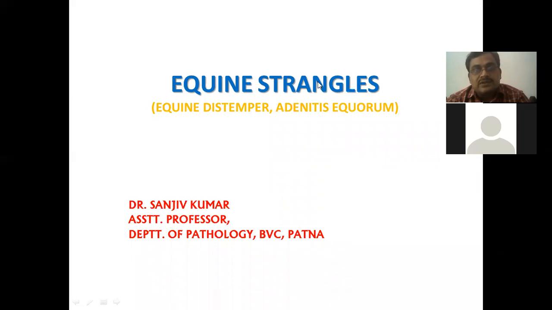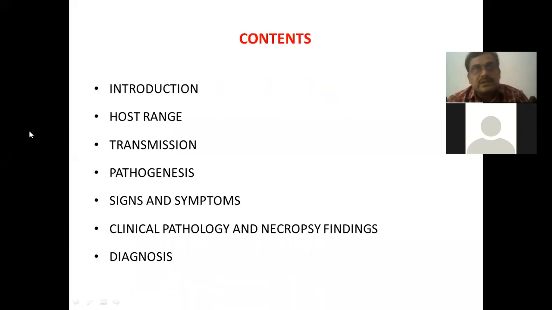Other synonyms for this disease are equine distemper, and also it is called adenitis equorum. So today we will deal with the introduction of the disease, animals which are affected by strangles, the mechanism of their transmission, route of entry, pathogenetic mechanism, different signs and symptoms, clinical pathology and necropsy findings, and at last we will deal with the discussion, diagnosis.